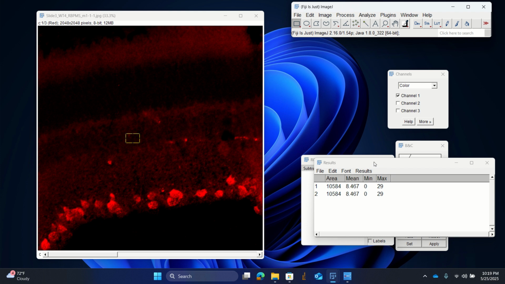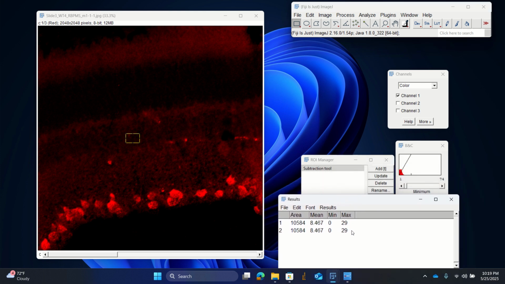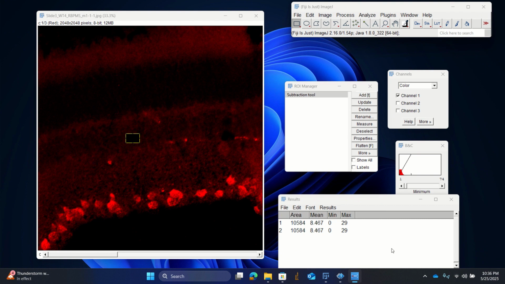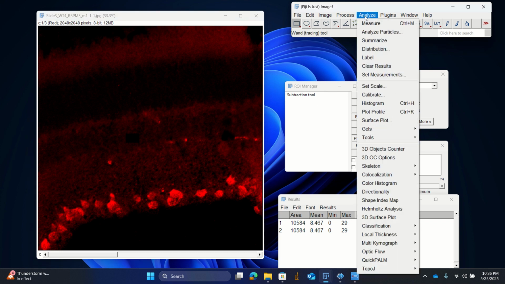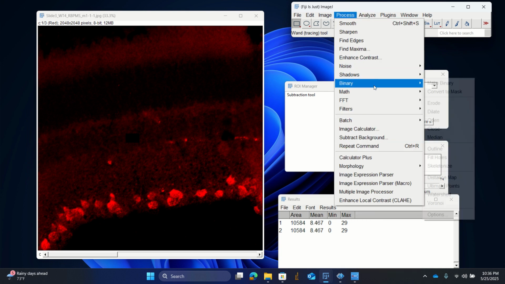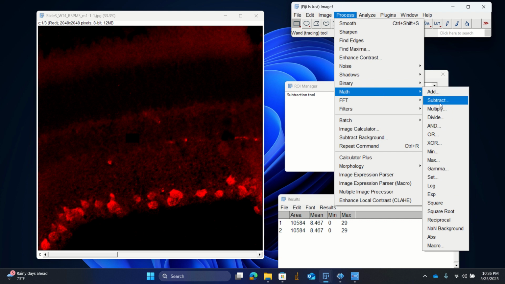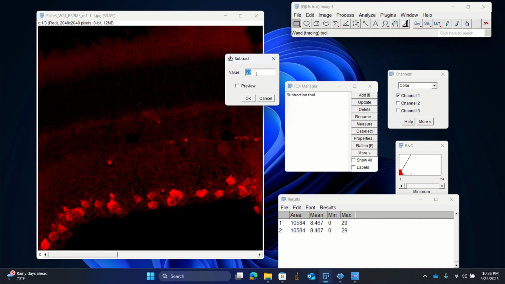So what we are going to do is subtract a value that is around the maximum intensity, or you can even subtract the entire maximum intensity within this region out of the entire tissue. So with the region of interest selected, we deselect it, then we go to Process, then go to Math, go to Subtract, then we just click OK.